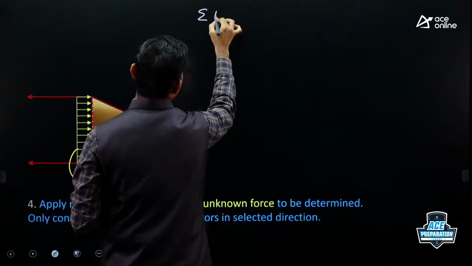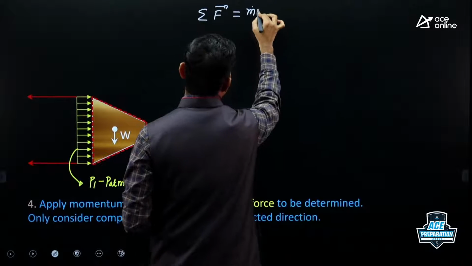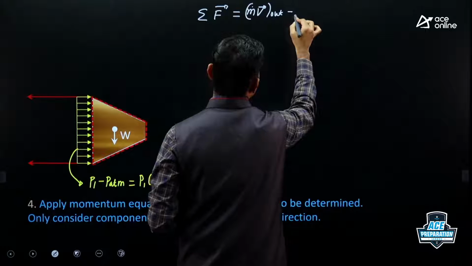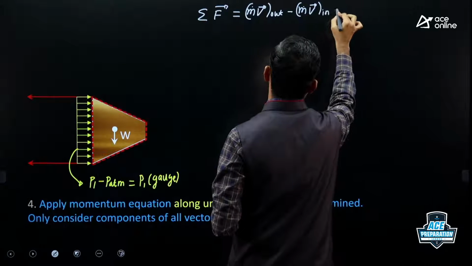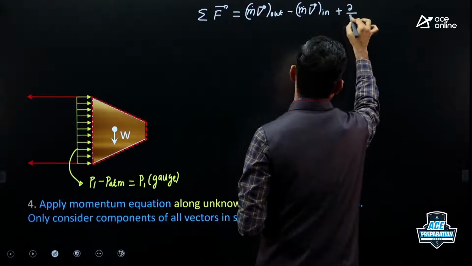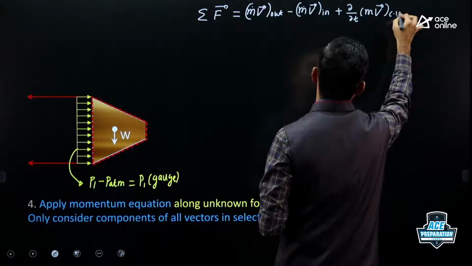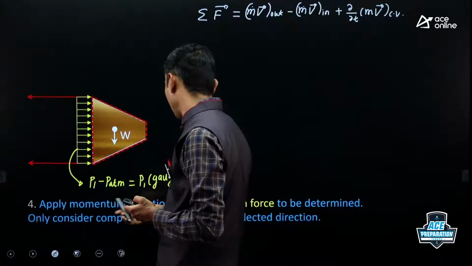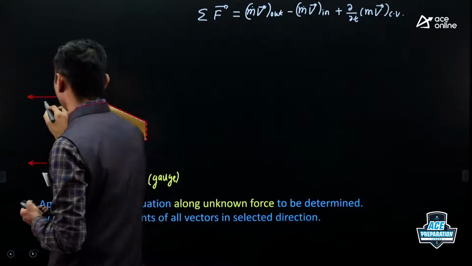Our momentum equation is: vector sum of all forces is equal to m dot v out minus m dot v in plus dou by dou t of m v bar inside CV. Now this equation we have to apply along the unknown force. So the idea is we need to find this unknown force T.